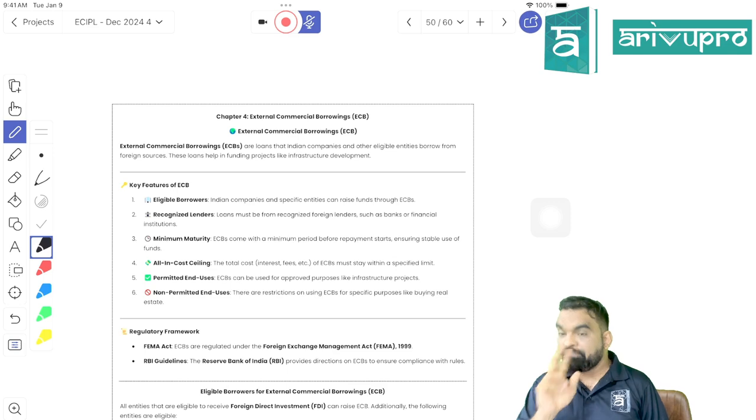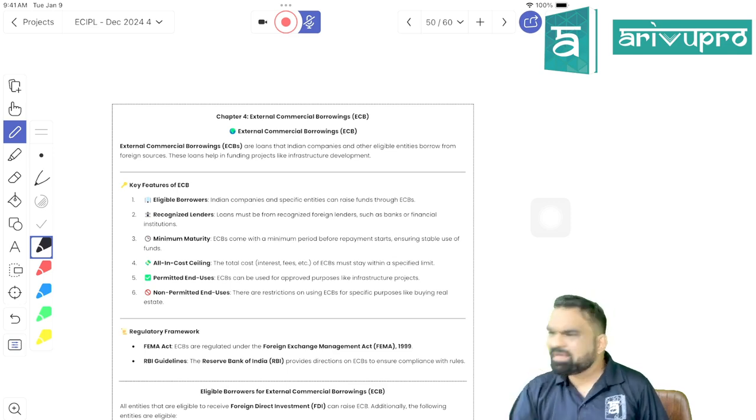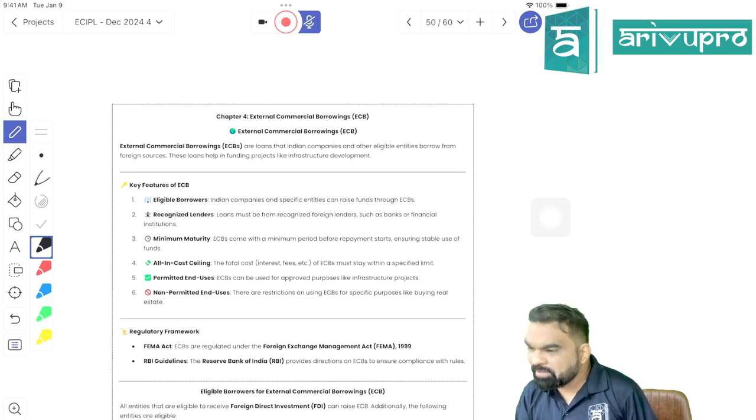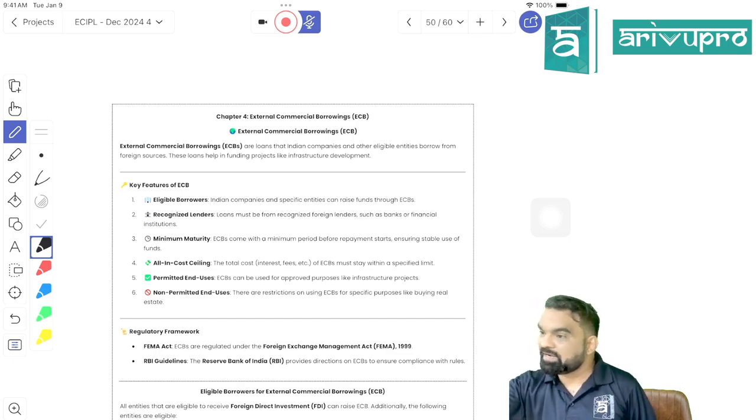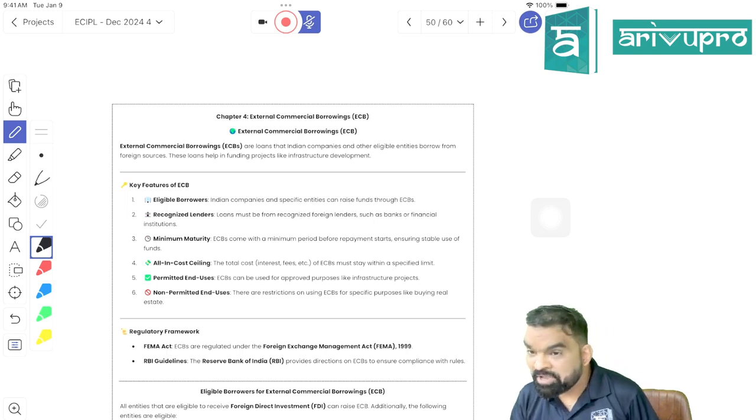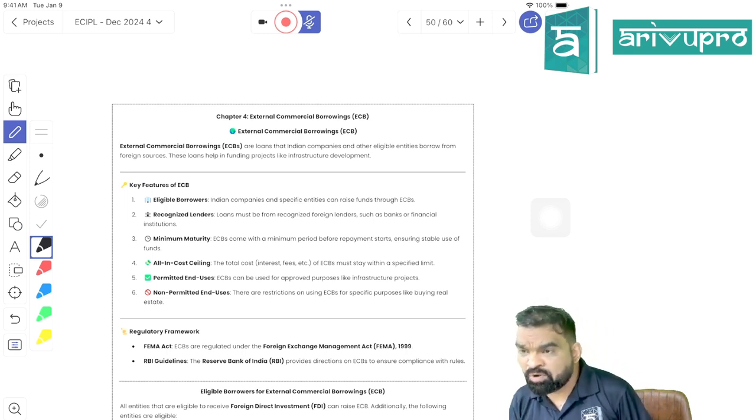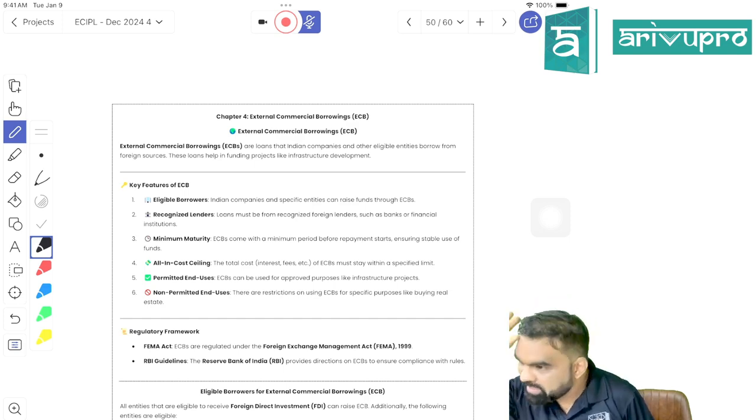Second is eligible borrower. What is an eligible borrower? Can I say that any borrower which has been recognized by the Reserve Bank of India and allowed to accept ECB will be classified as an eligible borrower? Can I say that an eligible borrower is nothing more than a borrower that has been permitted by RBI to accept ECB?